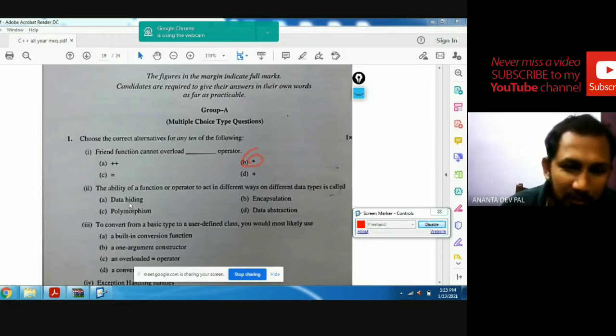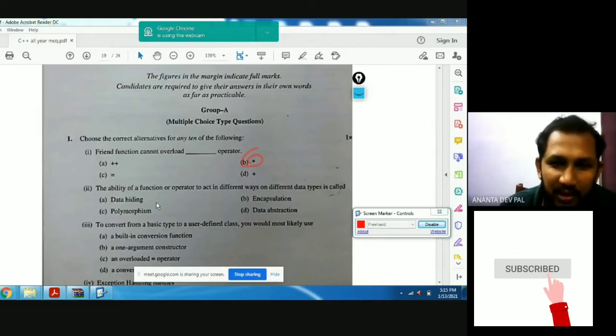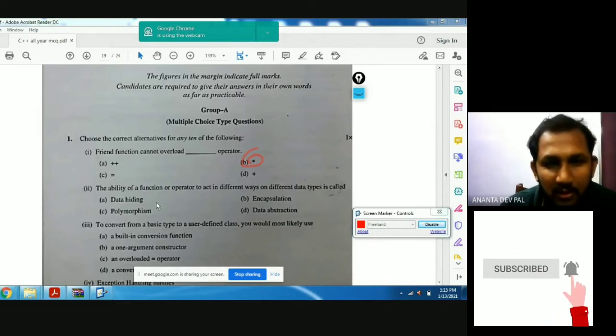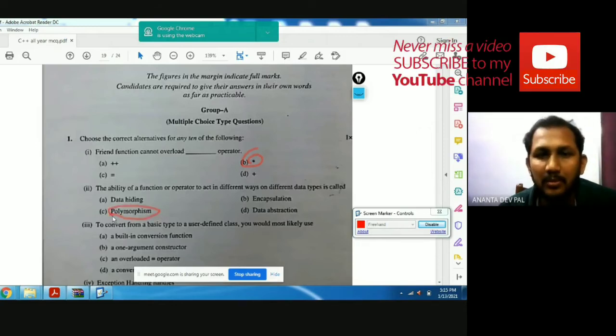The ability of a function or operator to act in different ways on different data types is called polymorphism. Poly means many, morphism means form. The same operator or function can be used for different purposes.